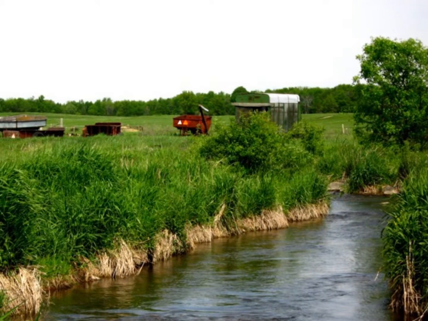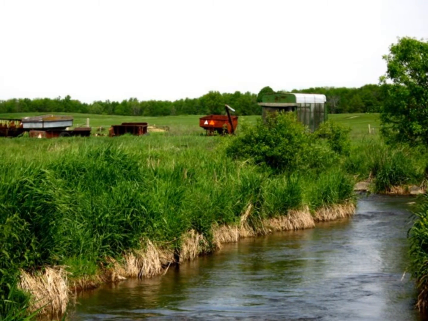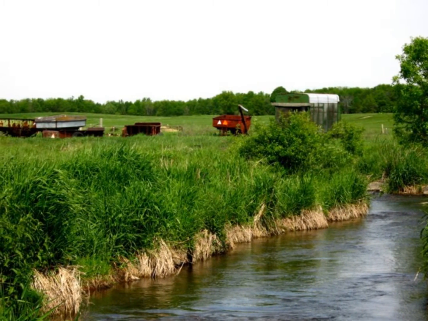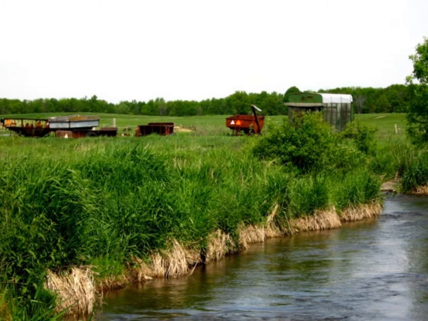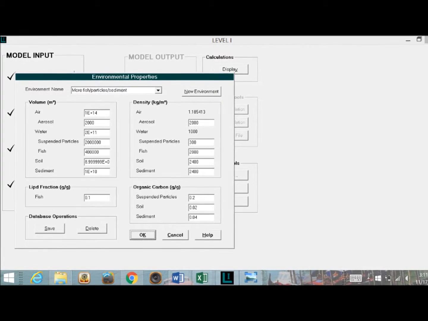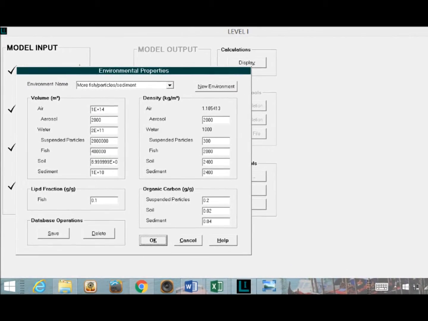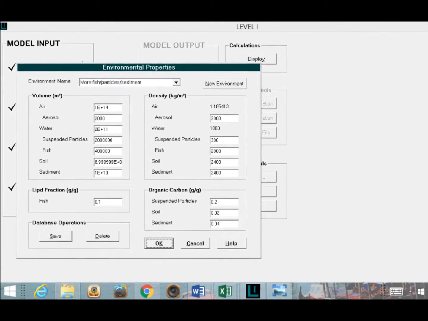In order to model the effects that chloridane may have on the environment, we used the Level 1 environmental model for 100,000 kilograms of chloridane. We chose to model farmland with a nearby stream, as you can see in the first photo. In the second photo, you can see the parameters used in this environment. We doubled the amount of fish and suspended particles and increased the amount of soil and sediment from the default environment to better model the situation.